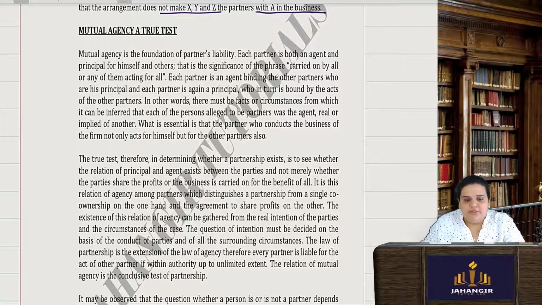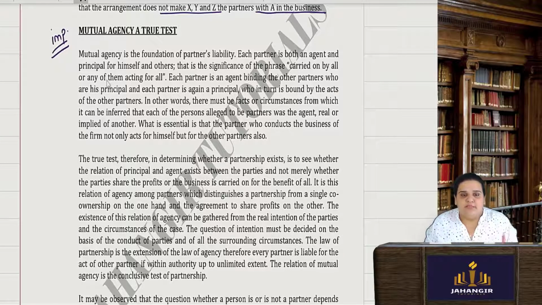Mutual agency is the true test. This is important from your exam point of view also. Mutual agency is the foundation of partners' liability. Each partner is both an agent and a principal. The agent and principal relationship is there in a partnership firm.